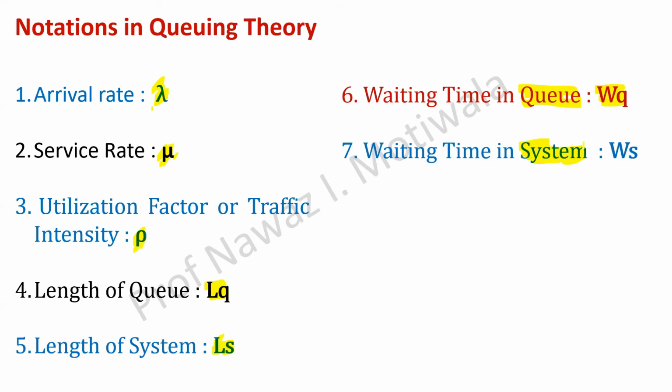So waiting time of the queue means how much time you are waiting in the queue for your turn to come, and waiting time in the system means the total time with getting the service. That means time from which you started in the system and the time which you left the system after getting the service. That is waiting time in the system.